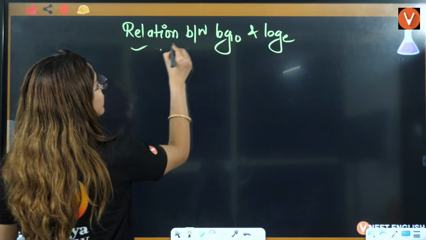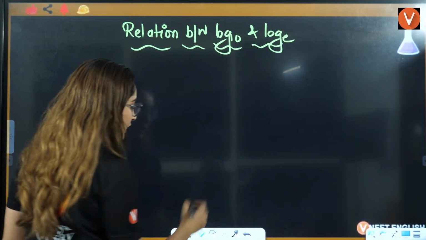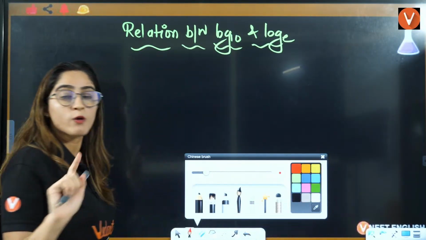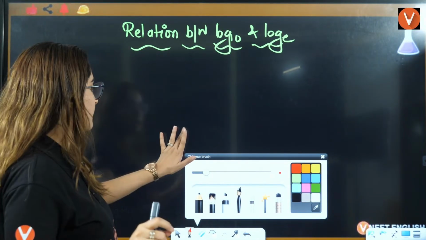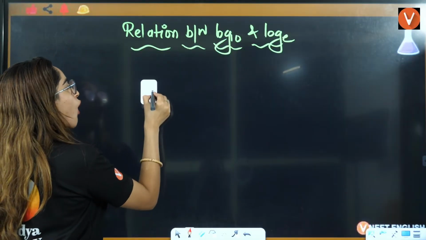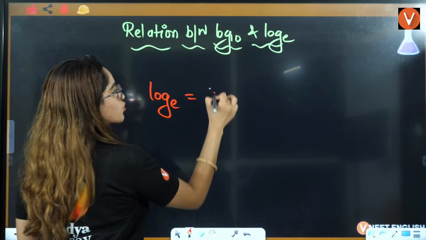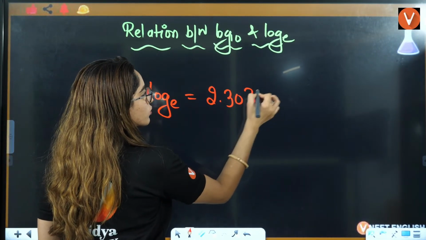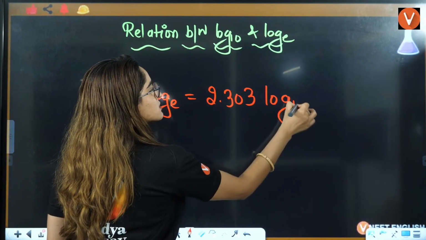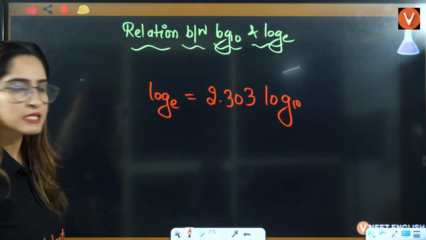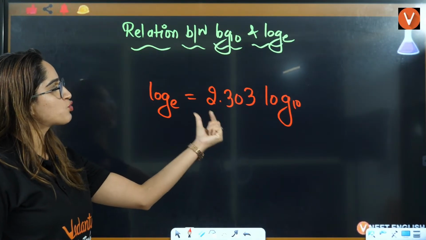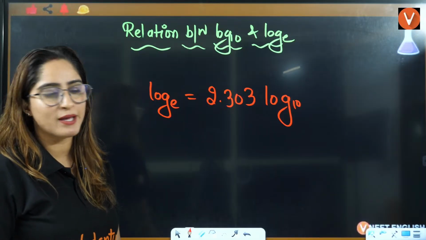So for that, you really need to understand what is exactly the relation between log base E and log base 10. If you see, log base E is equal to 2.303 log base 10. Log base E equals 2.303 log base 10.